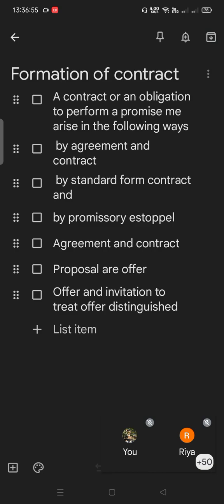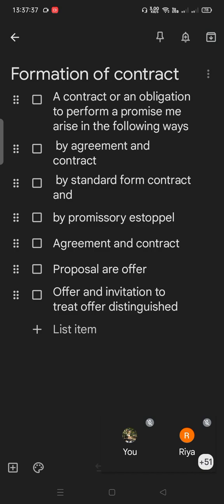First, the agreement between the two parties is the result of a proposal or an offer by one party, followed by acceptance by the other party. Number two, the agreement should be between parties who are competent to contract. Number three, there should be a lawful consideration and lawful object in respect of the agreement. Number four, there should be free consent of the parties when they enter into the agreement. And the last point is that the agreement must not be one which has been expressly declared to be void.